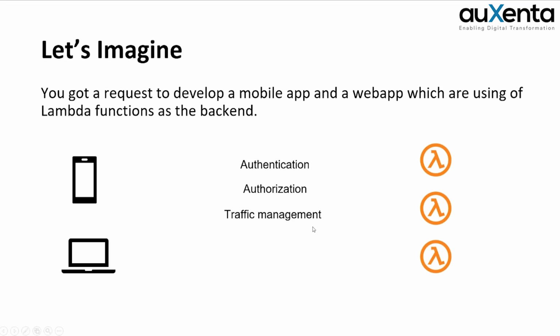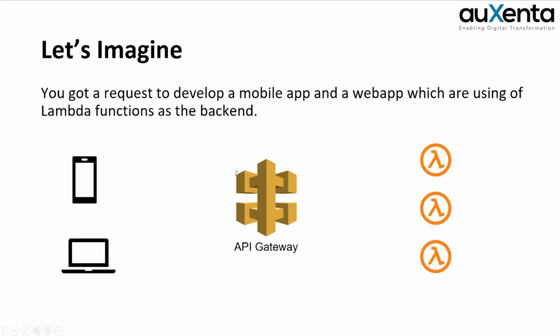Traffic management. If you get a lot of traffic to Lambda, there should be a mechanism to manage the traffic and monitoring. We should be able to monitor Lambda invocations. Then, as a solution for that, AWS provides API Gateway, right? When you use API Gateway, these applications can access it through API Gateway. What API Gateway does is create APIs and give accessibility to these Lambdas, right? This will be the front face for these Lambdas.